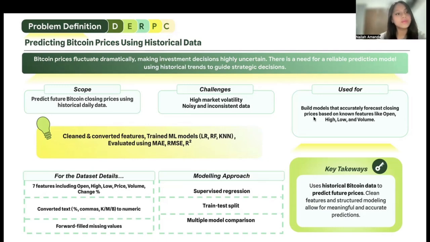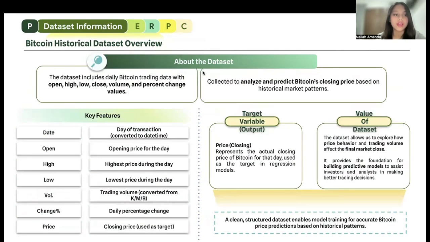For the dataset information, the dataset has daily Bitcoin data with features like open, high, low, close, volume, and change percent. We clean the data by changing text to numbers, fixing dates, and removing missing values. The target we want to predict is the closing price, and this data is useful because it helps us see patterns in price and volume, and it also gives a good base for training models and predicting future prices.